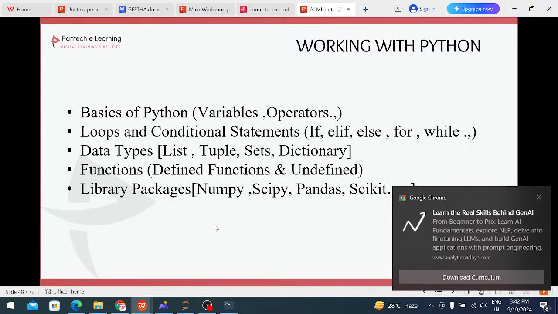This is the basic knowledge about Python. First, you should know the basics of Python, variables, operators. So what is Python? Python is a general purpose, high level, object-oriented programming language. Why is it more popular nowadays? Because it provides the OOPS concept. What does OOPS mean? Object-oriented features. In this, class, object, polymorphism, encapsulation, abstraction,